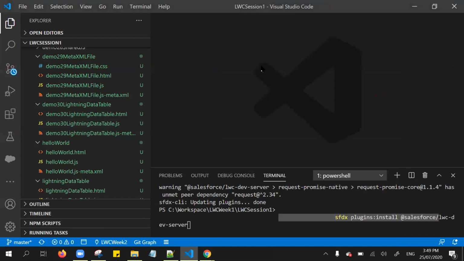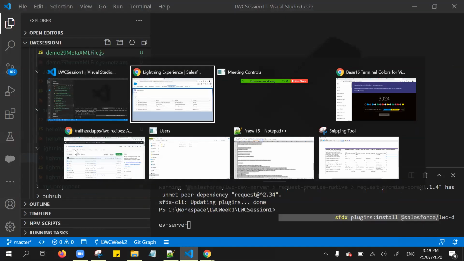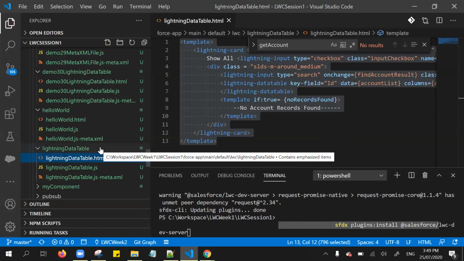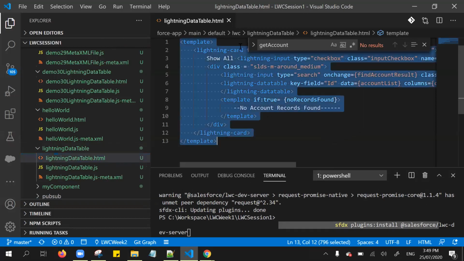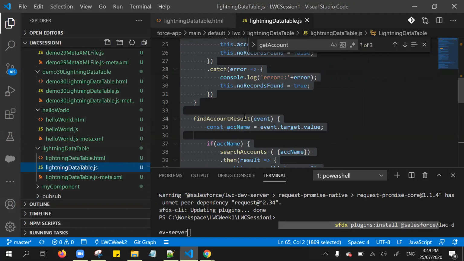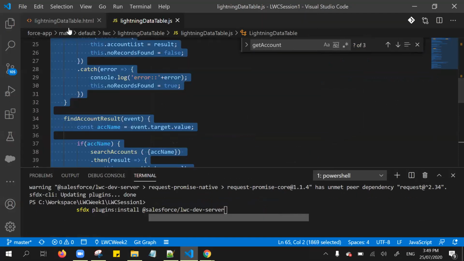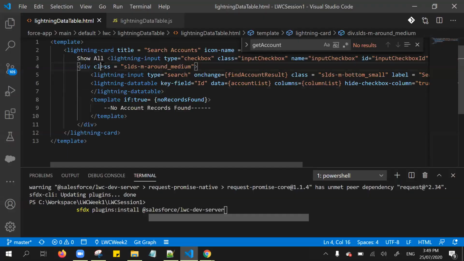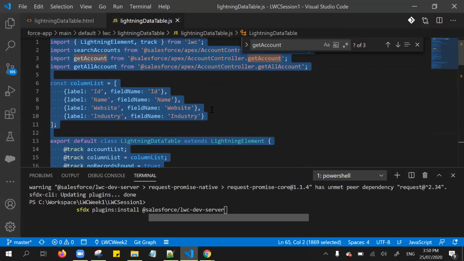Let me close all this. So this is the component we use to display the accounts. If you notice in the HTML markup, I use the Lightning data table. I am passing the data in the account list property, and I define the column list in the controller. Let me go to this controller.